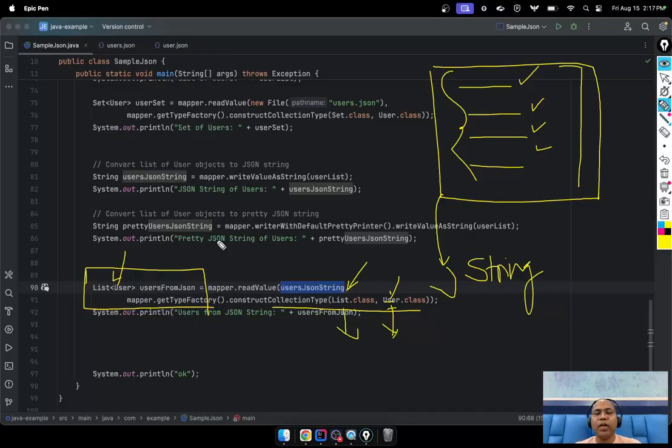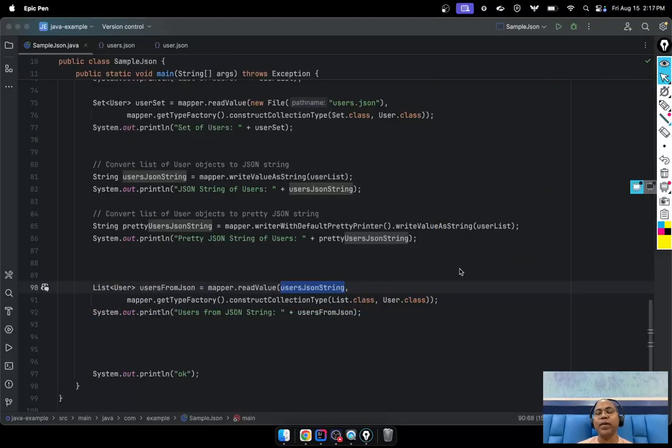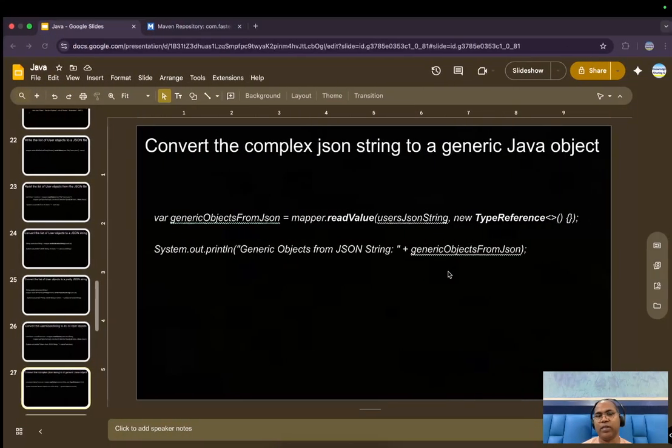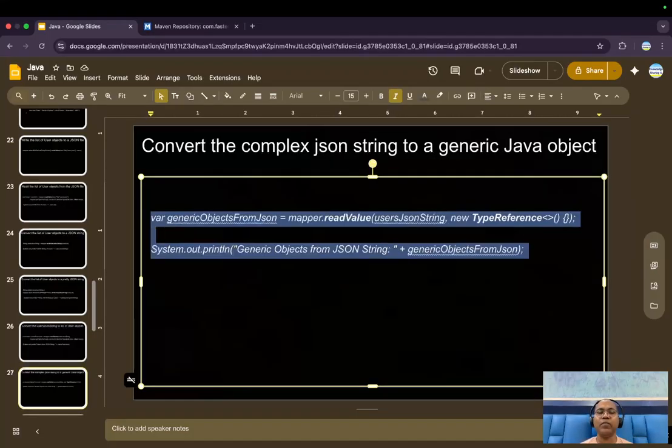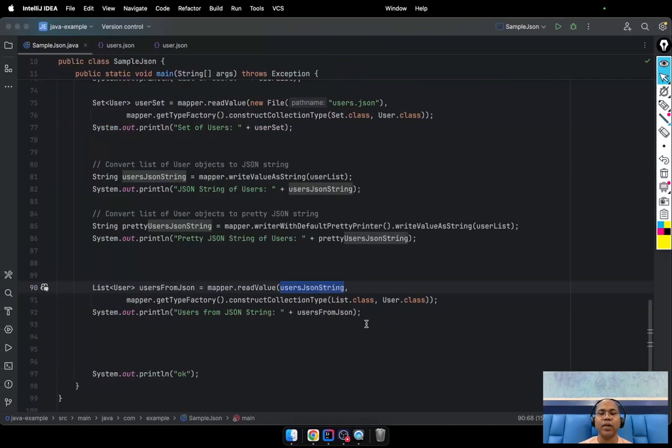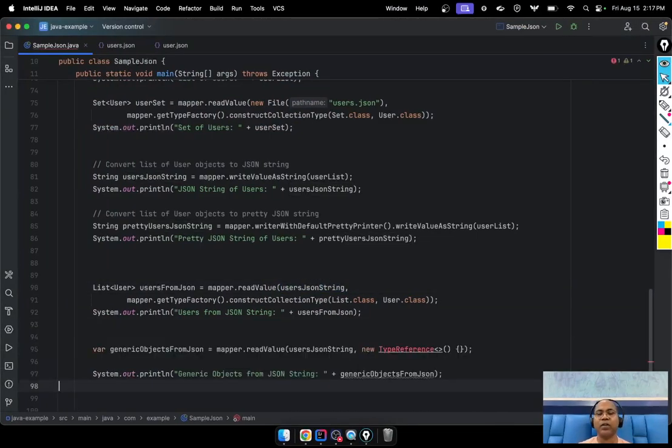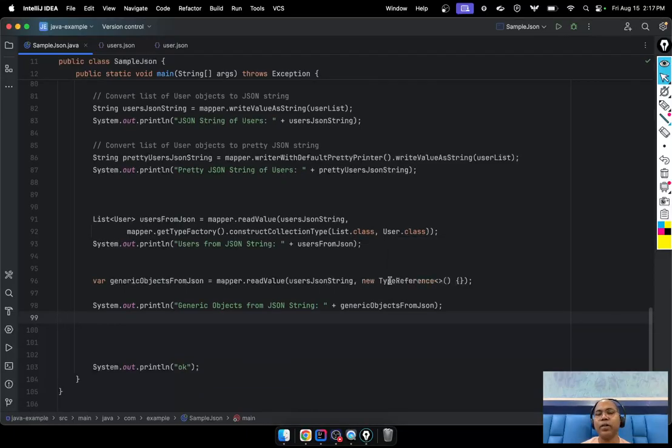That is known as a generic or dynamic type reference. So whenever we have some complex JSON and want to convert it to a generic Java object, we are going to use another very fancy concept known as type references.